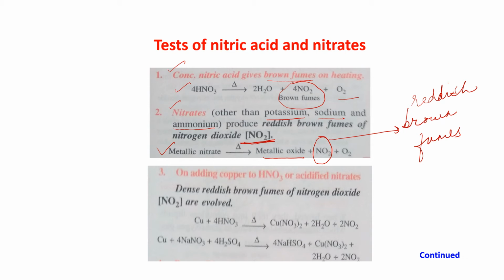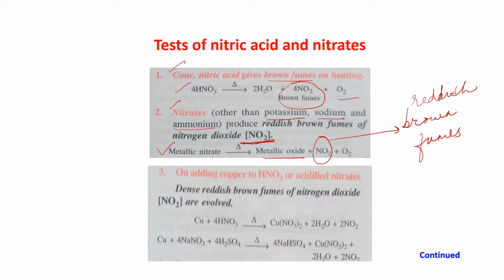So on heating sodium, potassium and ammonium nitrate, what will it form? It will also decompose. What will it form? I am coming to that. In the following slides, I will tell you that.